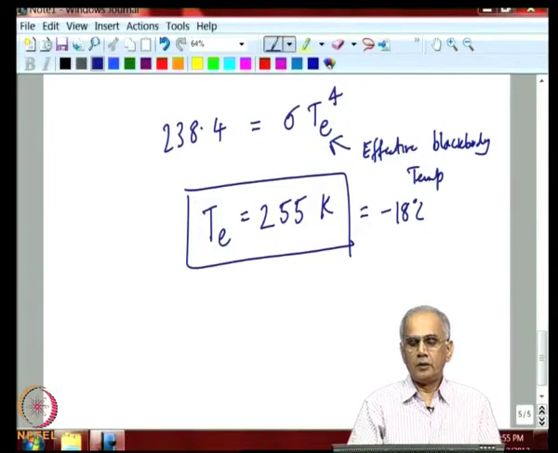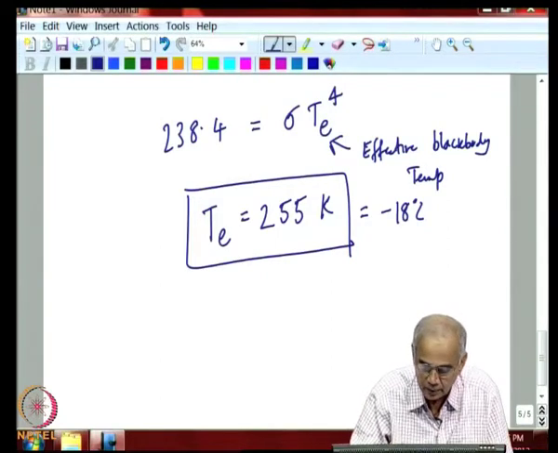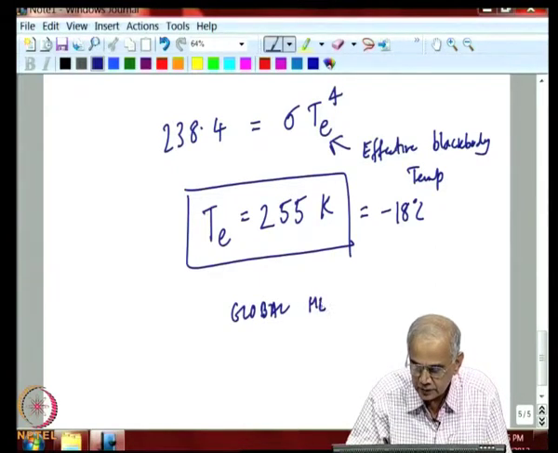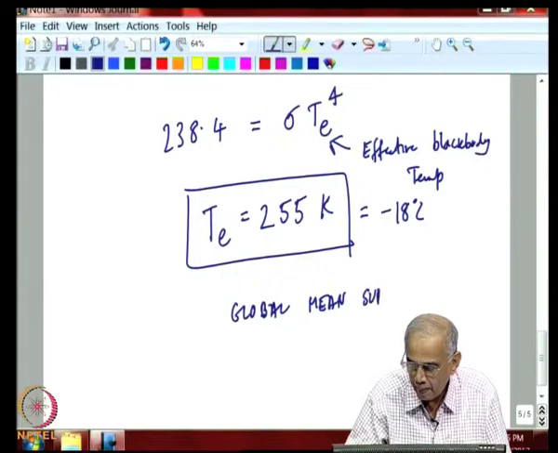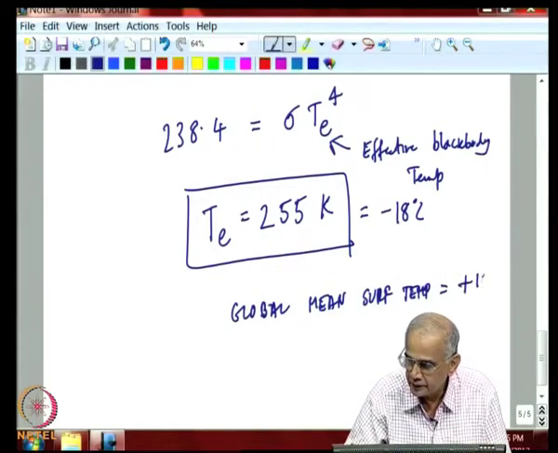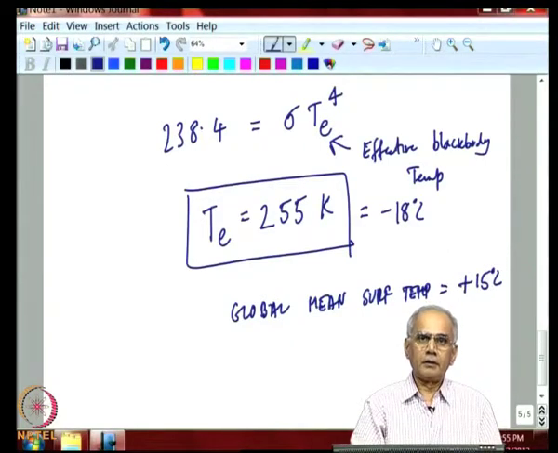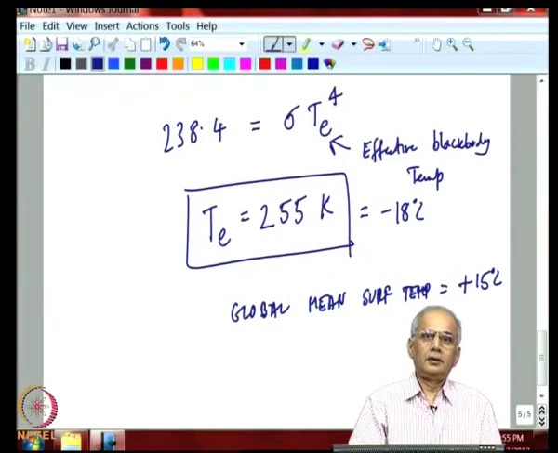Okay. Now, this is minus 18, and we know that the global mean surface temperature of the earth is plus 15 degrees centigrade. So, we would like to understand how the temperature of the surface of the earth is 33 degrees higher than the effective radiation temperature of the earth.